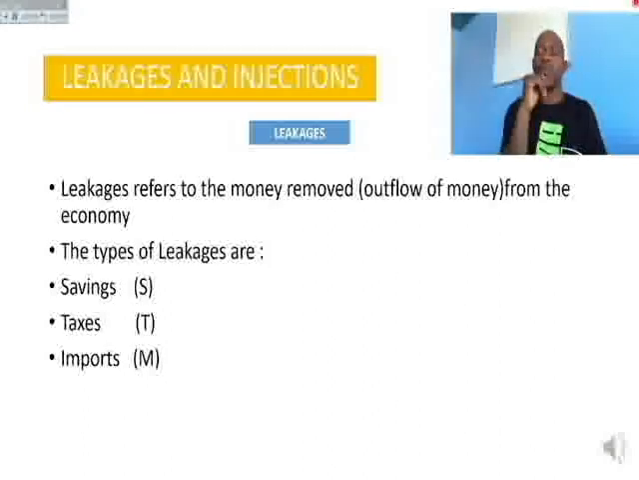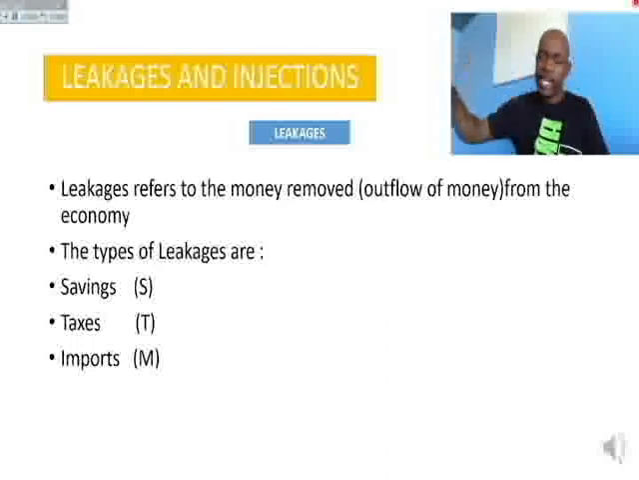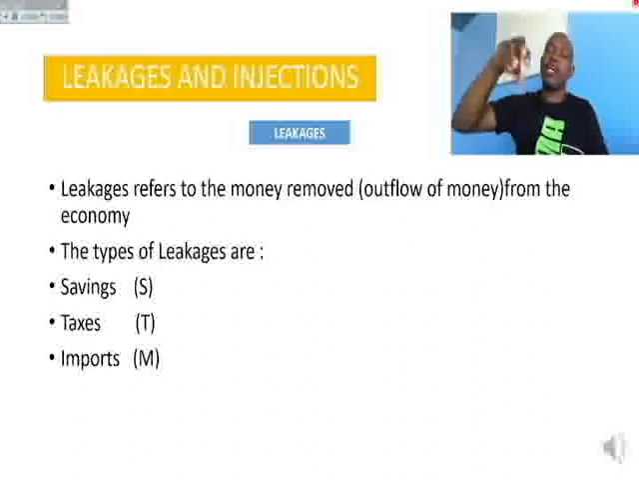Taxes. When we pay tax to the government, that money was supposed to be spent by us. I was supposed to spend that money, but then I have paid this tax to the government. So I am not able to spend this money anymore. So this is an outflow of money. The money has been taken from the economy.